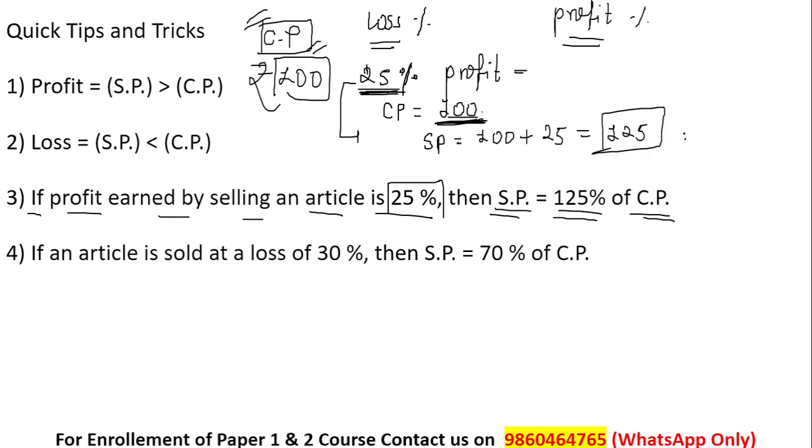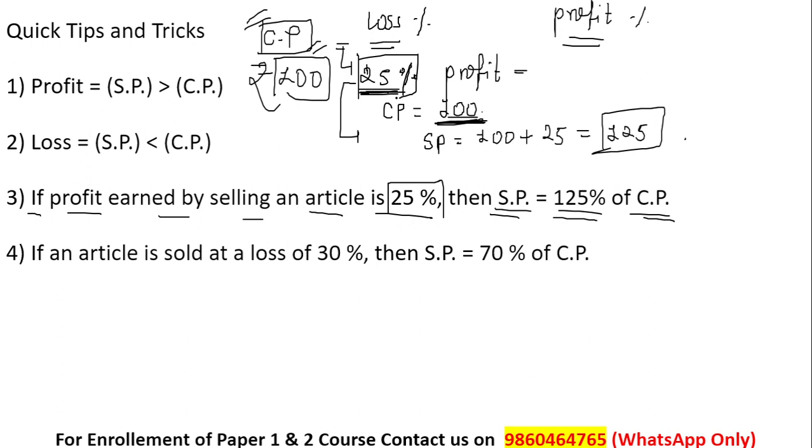This is the logic behind solving the questions, which is going to help you a lot. Whether they have given profit percent or loss percent, here the shopkeeper is incurring a profit of 25%. Let us consider the cost price to be 100, so the selling price will be 100 plus 25, because the profit is 25% of the cost price.